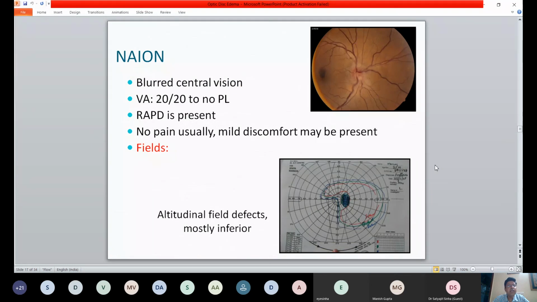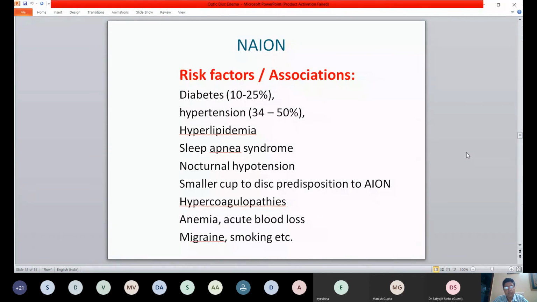We'll come to arteritic in a bit, but in non-arteritic, you will have blurred central vision. The vision will range from absolutely normal but with a field effect to no PL. RAPD again is present and is an important hard sign to pick up neuropathy. Usually there's no significant pain but may be mild discomfort. The most common field defect that we see is an altitudinal defect, because you have sectoral involvement of the optic nerve. So again, in the upper photo, you can see there is edema inferiorly, and inferior involvement of the disc is there.